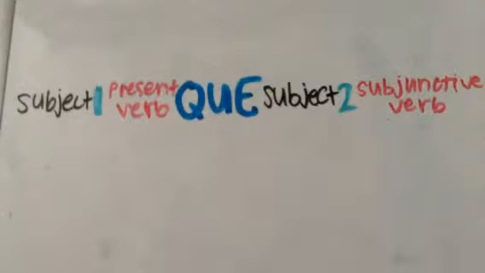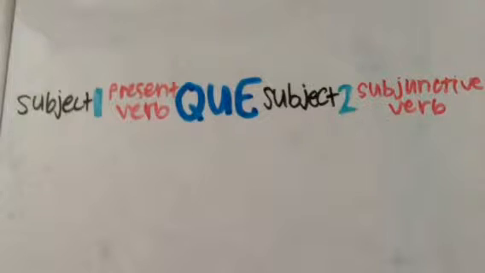The key aspect to learning the subjunctive is knowing when to use it. The present subjunctive can only be used when there are two different subjects and the preposition que, which means that, is present. The subjunctive form should look like this.